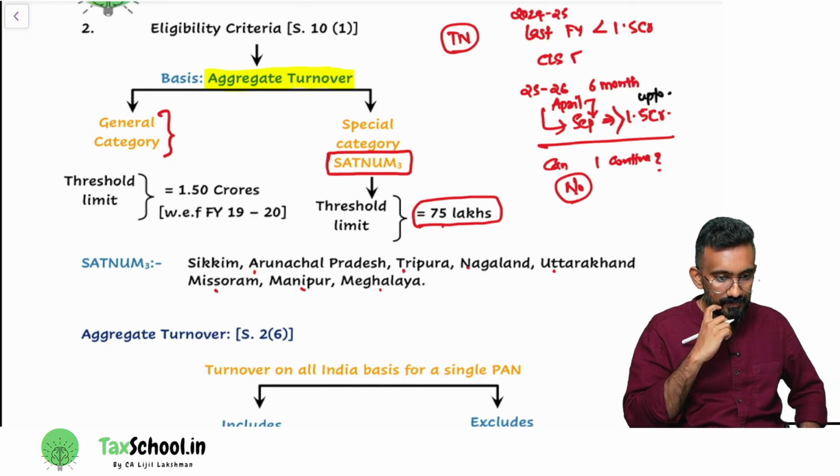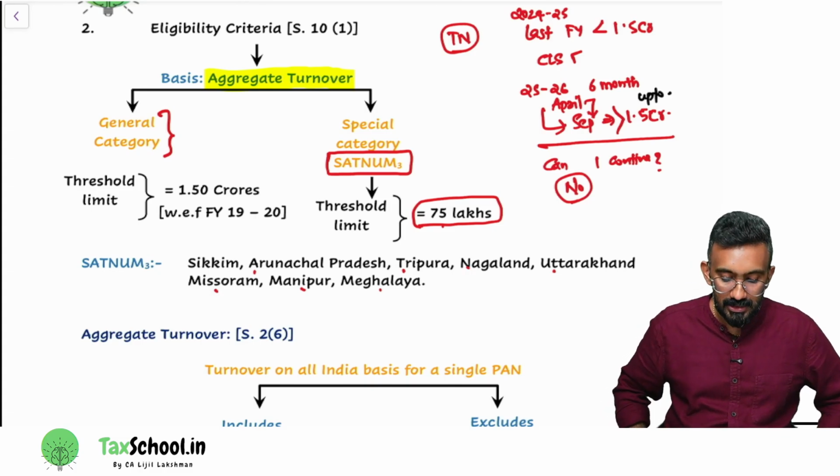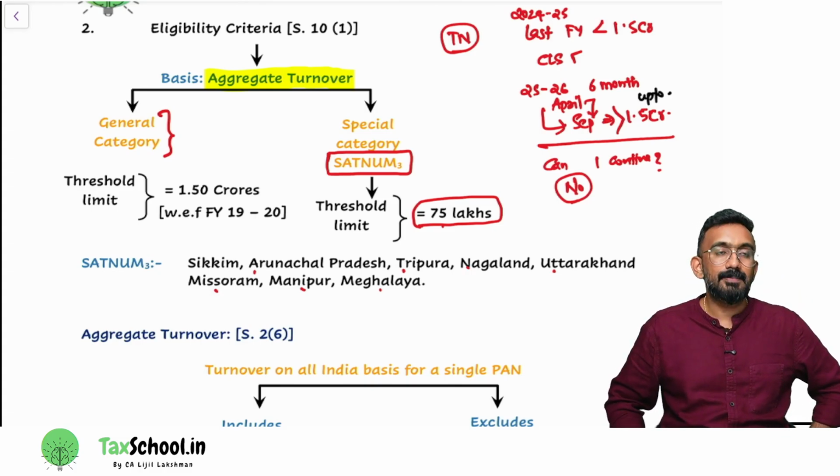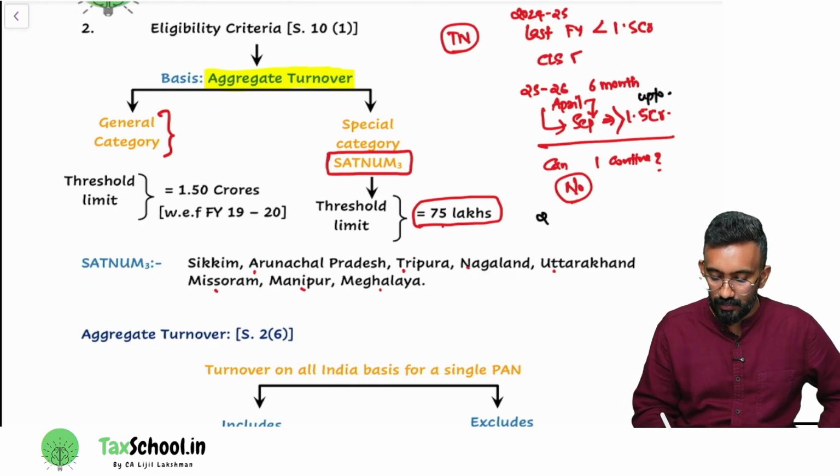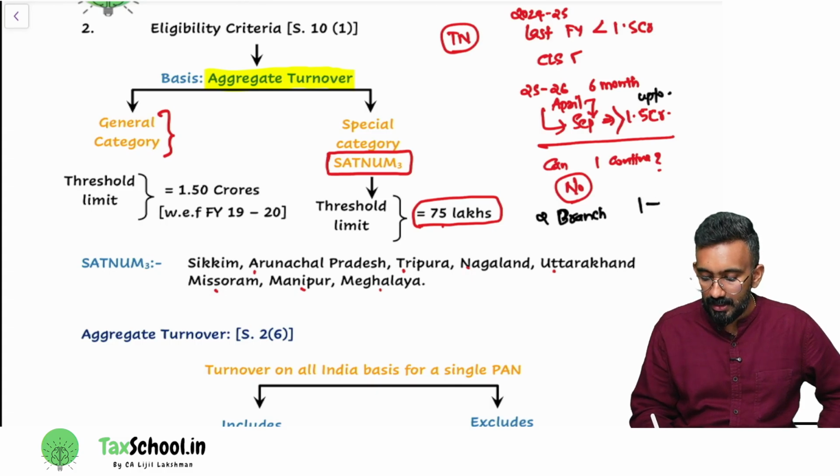Is it clear? Suppose I have two branches. One branch is in Tamil Nadu. The second branch is in Arunachal Pradesh.